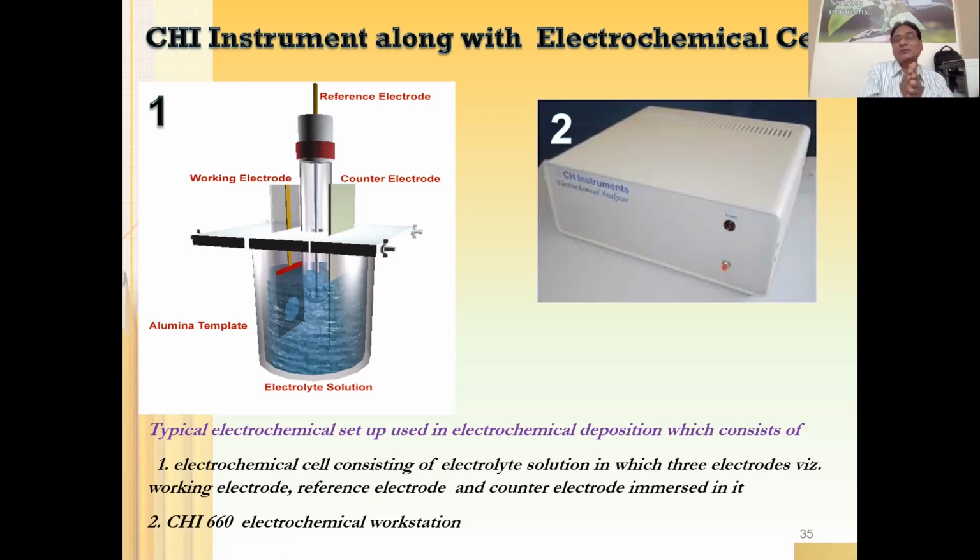Because your working electrode can be either cathode or anode. It depends on what kind of deposition you will be having. If it is anodic deposition, your working electrode would be positive. If it is cathodic deposition, then the working electrode would be negative. So in electrochemical deposition, you can have cathodic or anodic deposition.